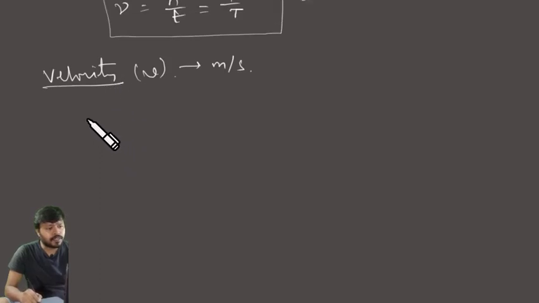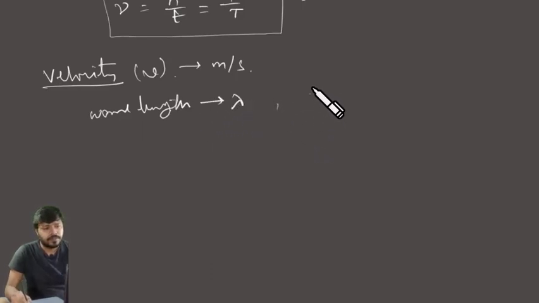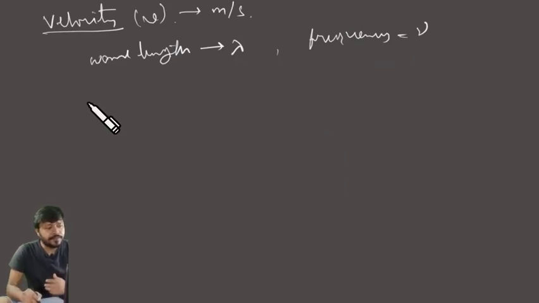Let's say the wavelength of the particle is lambda and the frequency equals nu. What does wavelength lambda mean? It means the distance of one complete vibration is lambda, right?